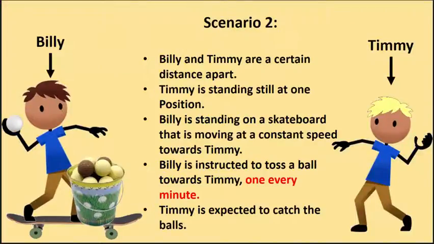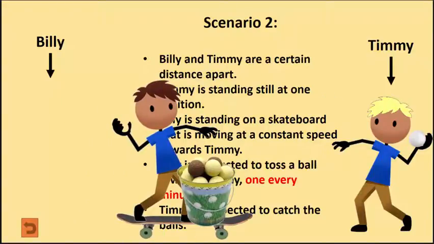Okay, let's look at the second scenario. Notice here, Billy and his bucket are standing on a skateboard that is moving at a constant speed towards Timmy. So we have a situation like the previous one, except that Billy, while tossing balls, is going to be moving at a constant speed towards Timmy. Again, he's going to be tossing one golf ball every minute, and Timmy is expected to catch all the balls.